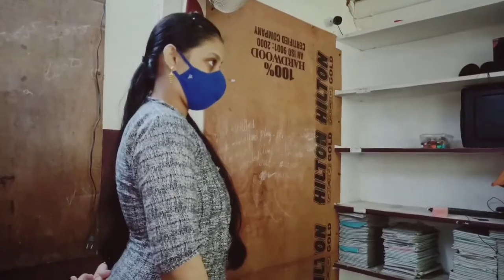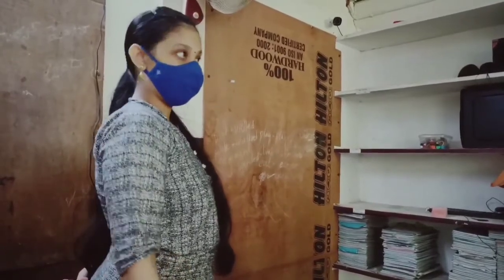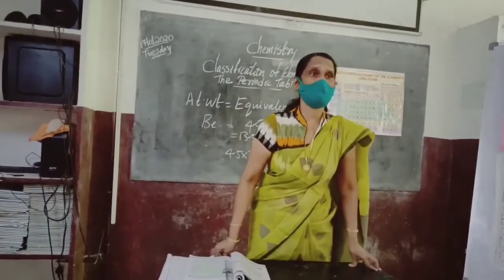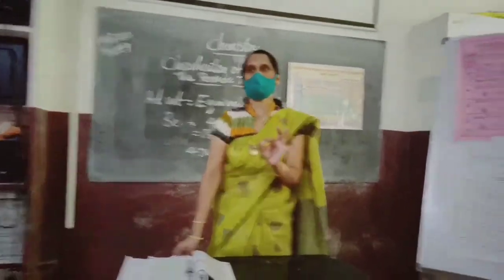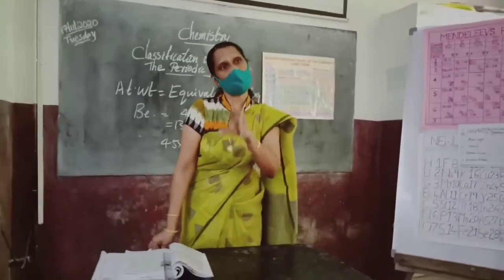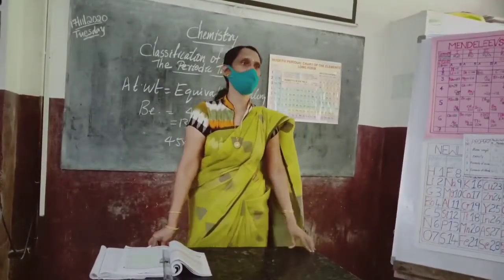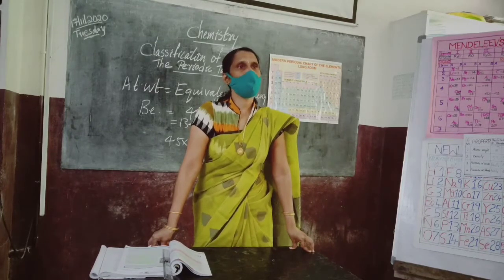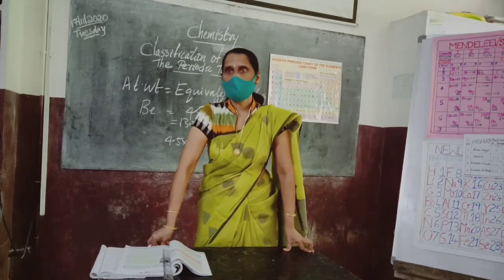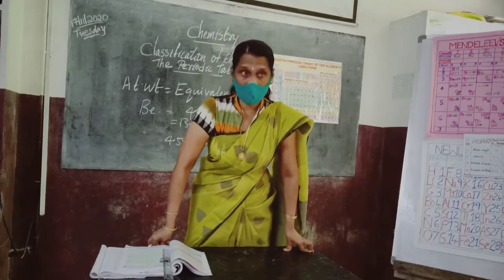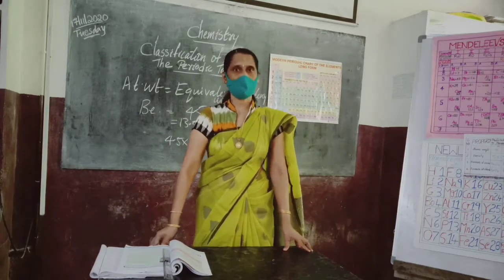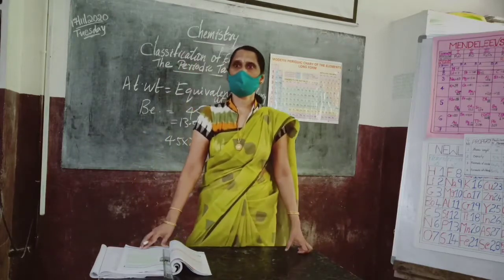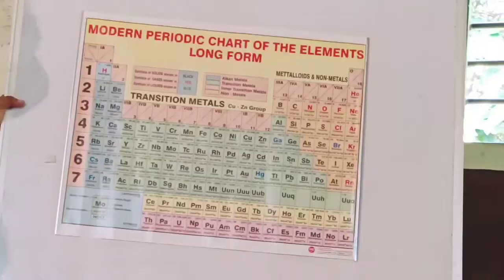What do you mean by differentiating electron? The last electron which is entering into the valence shell. The last electron. So the study depends upon the last or the differentiating electron. According to that, the modern periodic table is arranged. Coming to modern periodic table, it is a detailed study. Okay, we will take a 10 minute gap and we will discuss the modern periodic table.